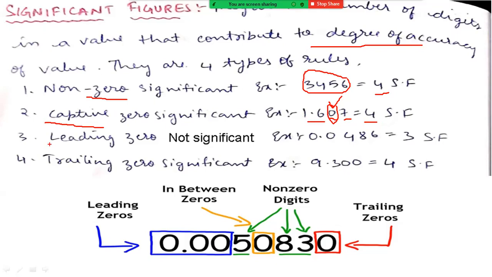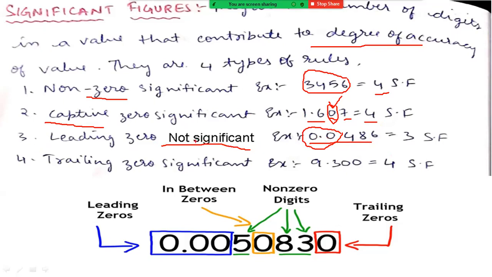The third rule is leading zeros are not significant. Here we can have the example 0.0486, in which these two zeros are called leading zeros. Why? Because they are there before the number. That's why it is called leading zeros.